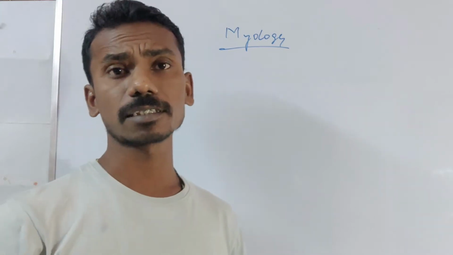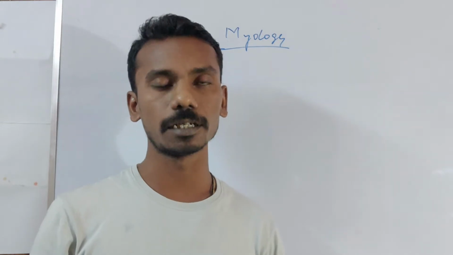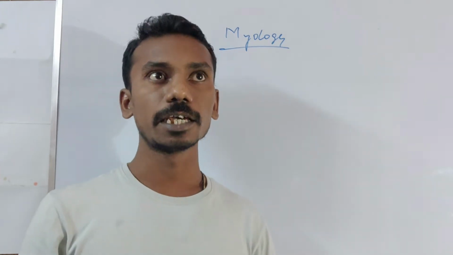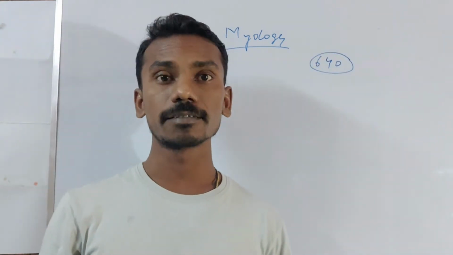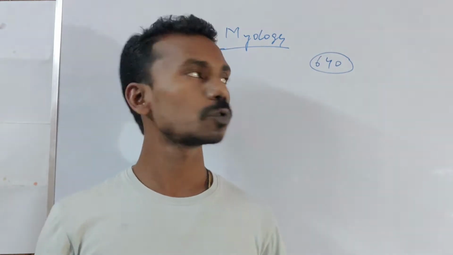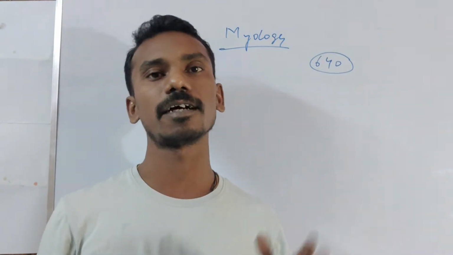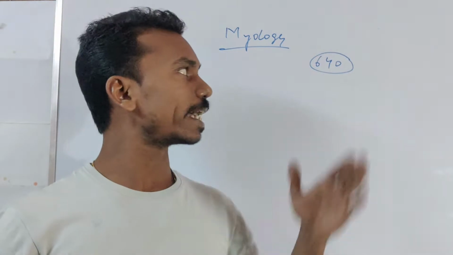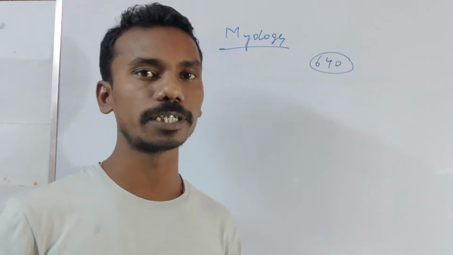And as far as the number is concerned, you all have a concern about how many muscles are present in our body. There is no specific number of muscles in our body. If we say the number is approximately 640, it depicts only the skeletal muscles, which we can count from outside of the body. So 640 means there are 640 skeletal muscles present in the body. It excludes the smooth muscles and cardiac muscles as well.